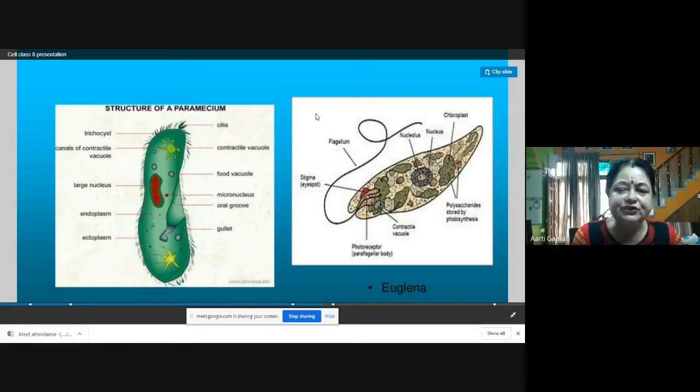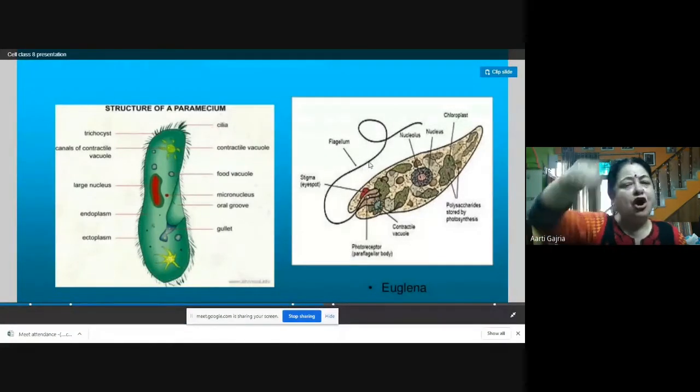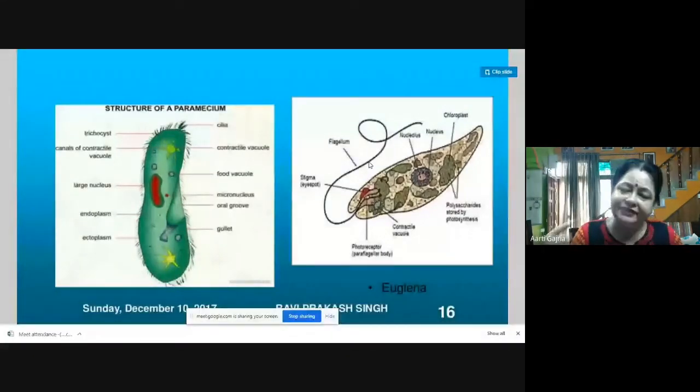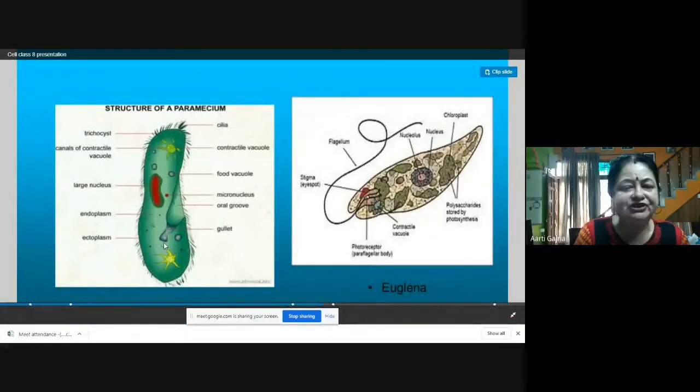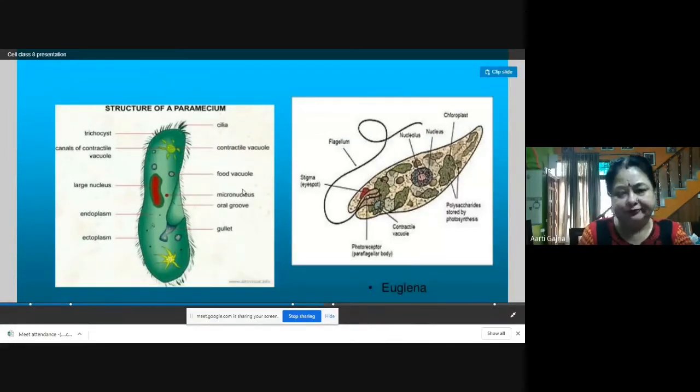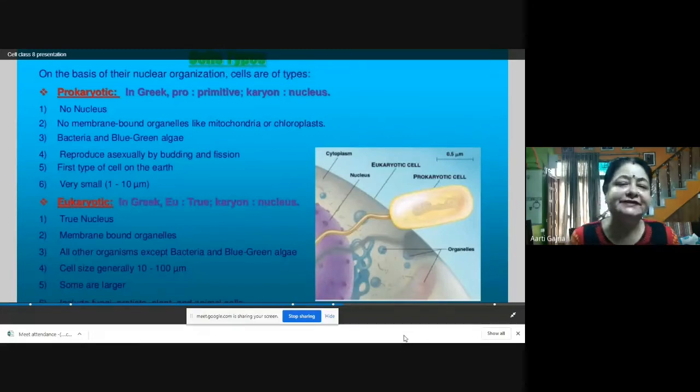Now this is Euglena. If you see the cell of Euglena, it is also made up of one cell, unicellular. This Euglena has only one flagellum, a long thread-like structure, and this flagellum helps in locomotion. So this is Euglena and this is paramecium. Both are unicellular organisms.